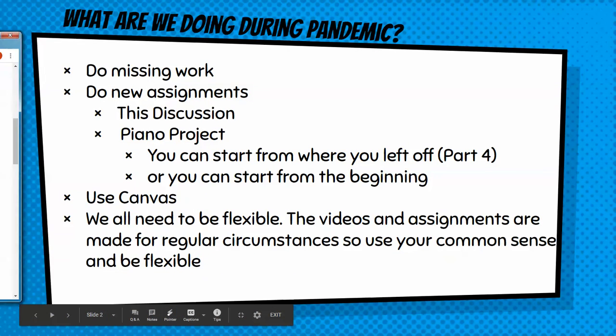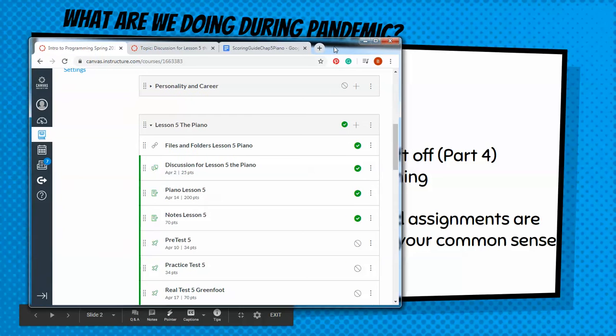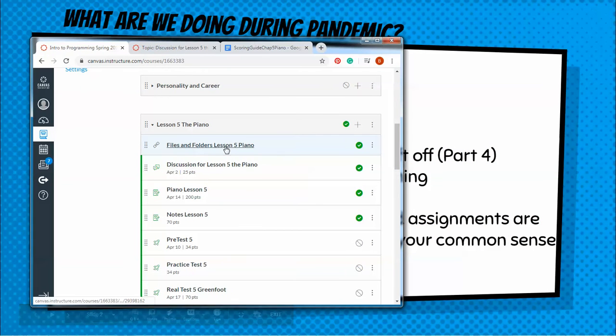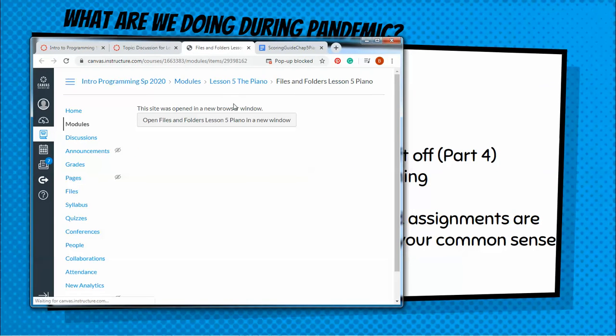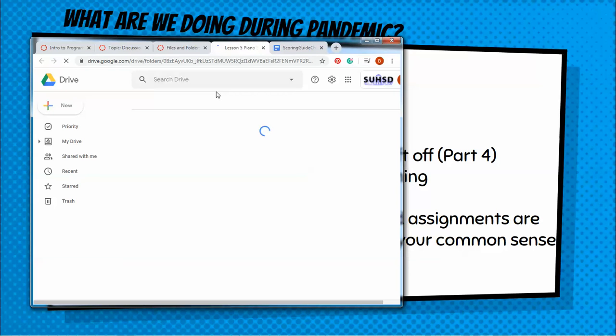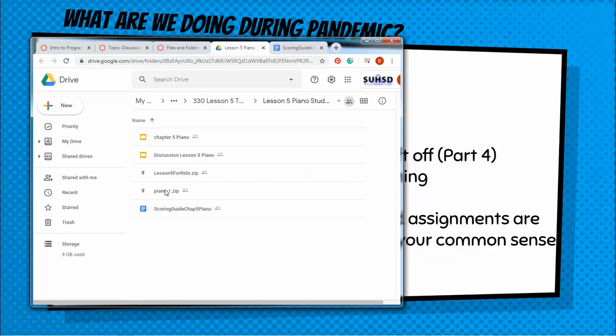You can go back to Canvas, and right here it says Files and Folder for Lesson 5, so we're going to open that in a new tab. If you look here, here is the piano. This is from the very beginning. If you want to start from the beginning, you can. If you want to start from where we left off, then click right here. I'm going to have you start with Lesson 5.